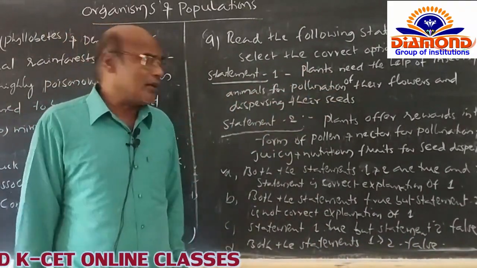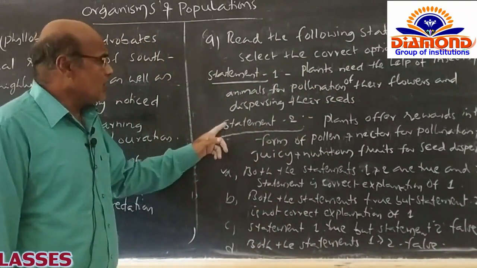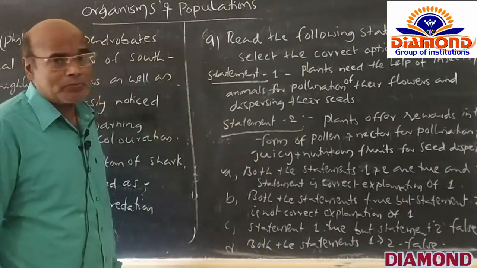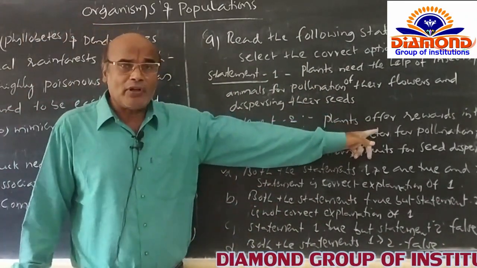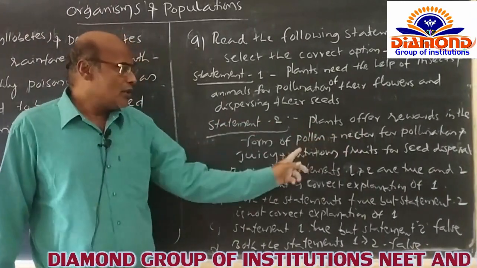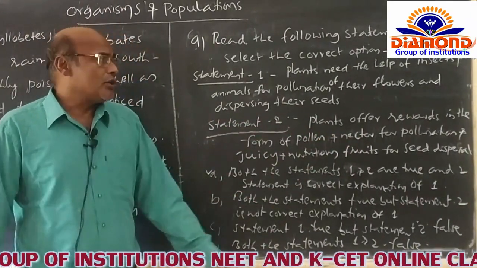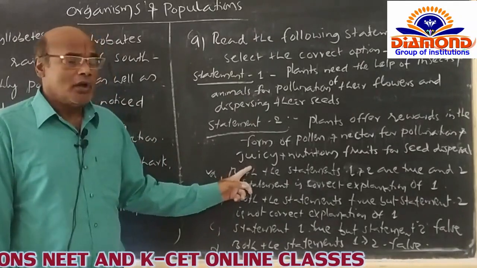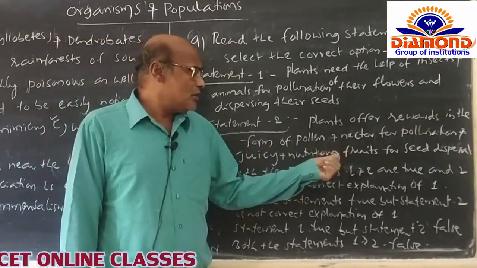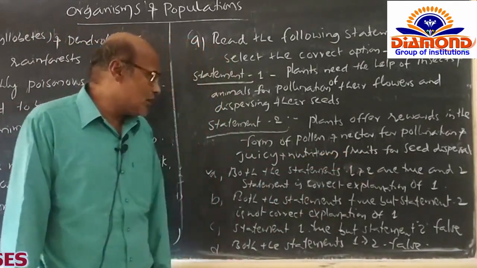Statement 1 is correct. Statement 2 explains that plants offer rewards in the form of pollen and nectar for pollination, and juicy, nutritious foods for seed dispersal.